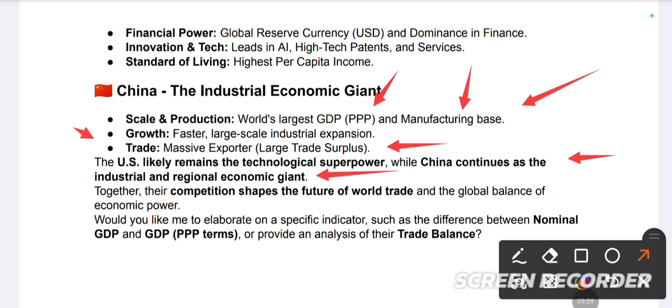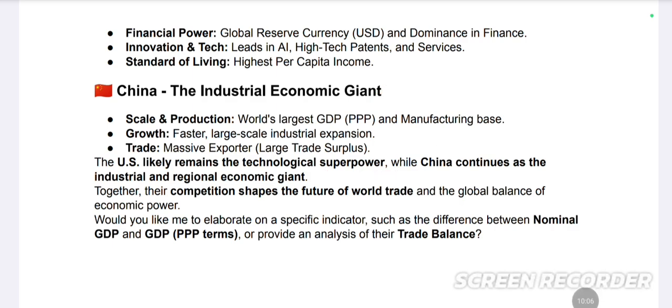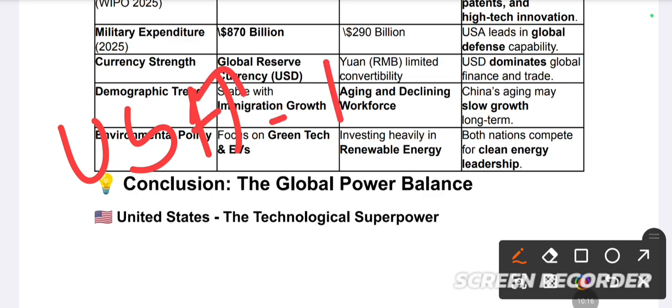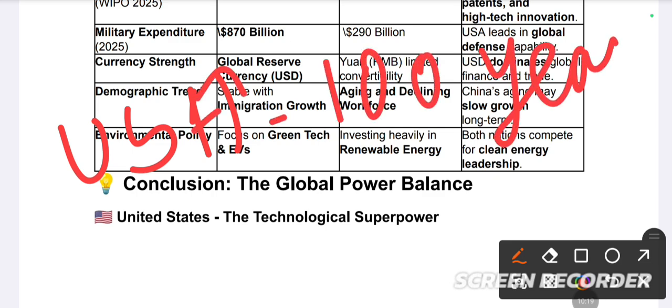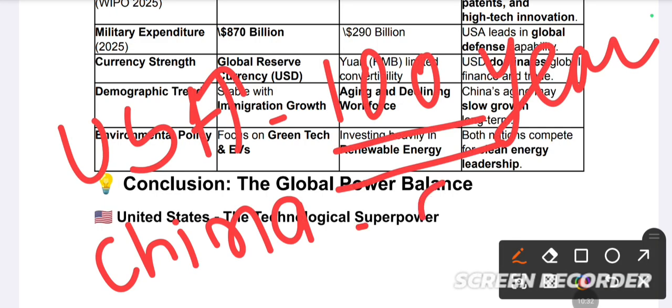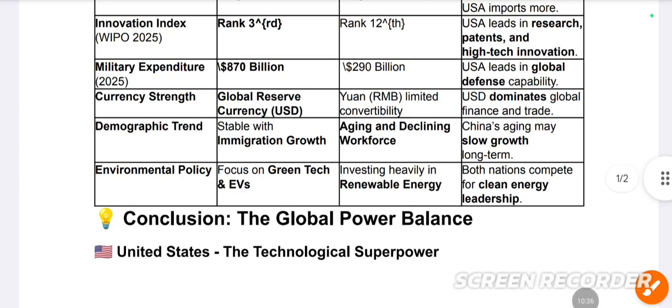And in the comparison of the shape of the future of world trade balance, in my perception, I would say that in the long term, USA will dominate for the upcoming 100 years. According to my understanding, if everything goes well, that's my assumption. If China works on the problems and issues we discussed over the last 50 years, then the upcoming 200 years may go to China as well.